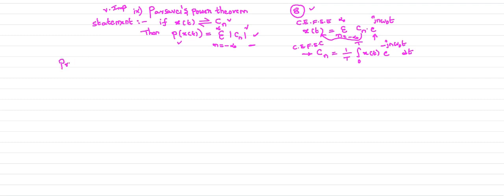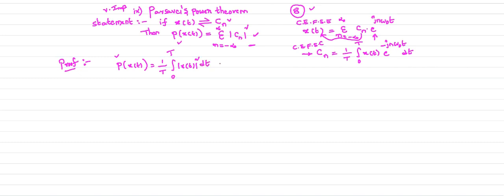This is very important. Now when it comes to the proof, we are going to prove this statement. Now already you know how to calculate the average power of the signal. I already told you, in the case of energy and power signals, how to calculate the average power of the continuous time signal. So this is calculated previously using this formula: 1 by T integral 0 to T mod x of t whole square dt.